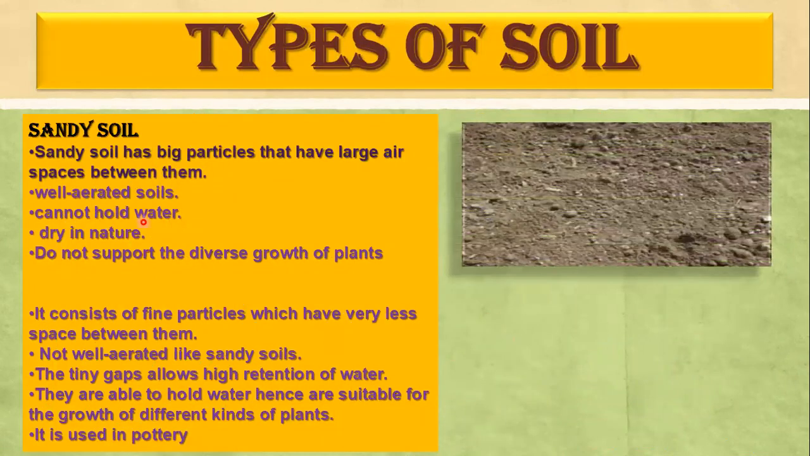So first we will discuss sand. You can see in the picture, these are the sandy soil particles. They are big particles that have large air spaces between them. Sandy soil has bigger pieces of soil. The particles are comparatively bigger and have a lot of air spaces in between them. So we can say that they are well aerated soil.